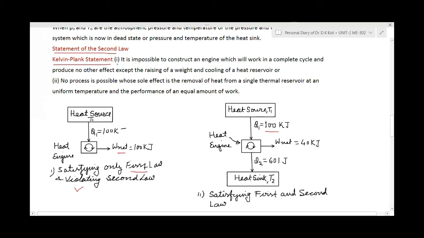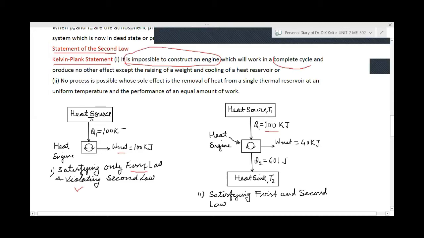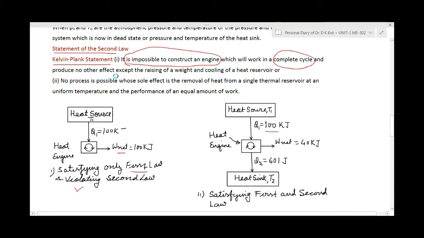So, the first statement, of Kelvin Planck, says that it is impossible to construct an engine which will work in a complete cycle and produce no other effect except the raising of a weight and cooling of a heat reservoir. It is impossible. It's not possible at all. A system which will work in a complete cycle will follow a cyclic process, with the raising of a weight and cooling of a heat reservoir.